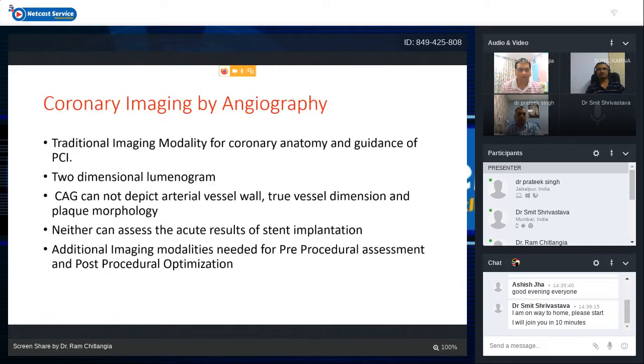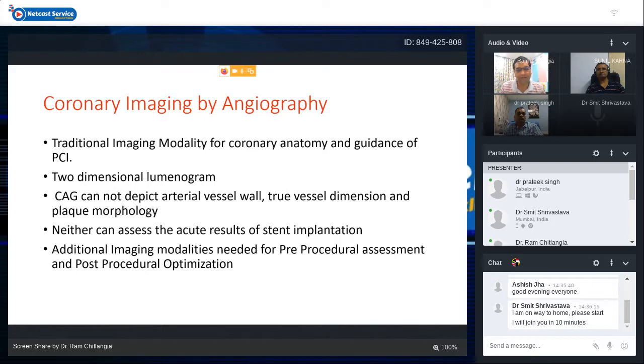As we all know, the traditional imaging modality for coronary anatomy and guidance of PCI is coronary angiography, which is basically a two-dimensional luminogram, and it does not depict the three-dimensional picture of the coronary arteries. So there are basic limitations of coronary angiography. It cannot depict the arterial vessel wall. It cannot show you true vessel dimensions. What is visible may not be true. It cannot tell you the type of plaque, the morphology, or the plaque burden.